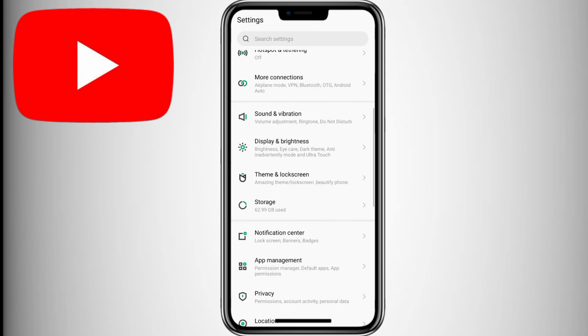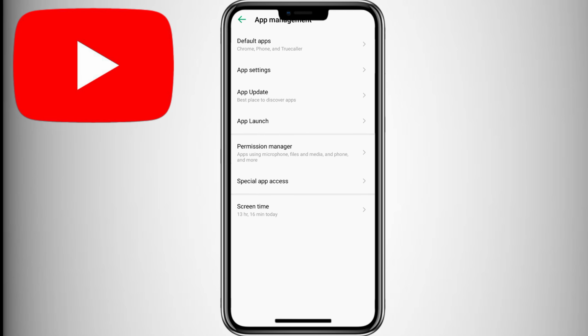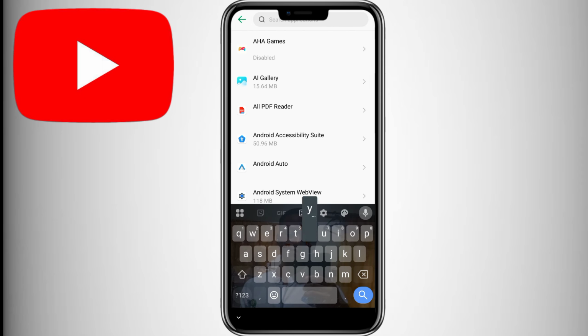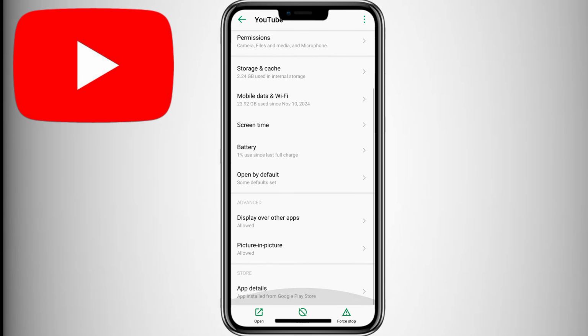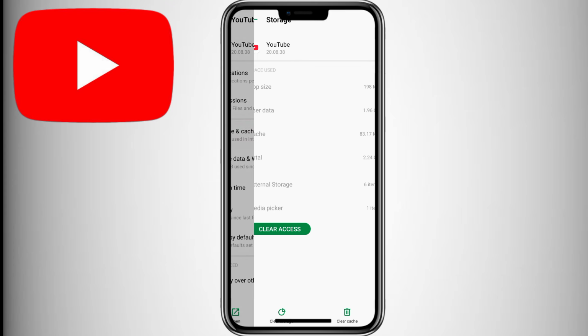If that's not the issue, go back to Settings, scroll down to Apps, and find YouTube in the list. Open its app info screen, tap Force Stop, and confirm by pressing OK.